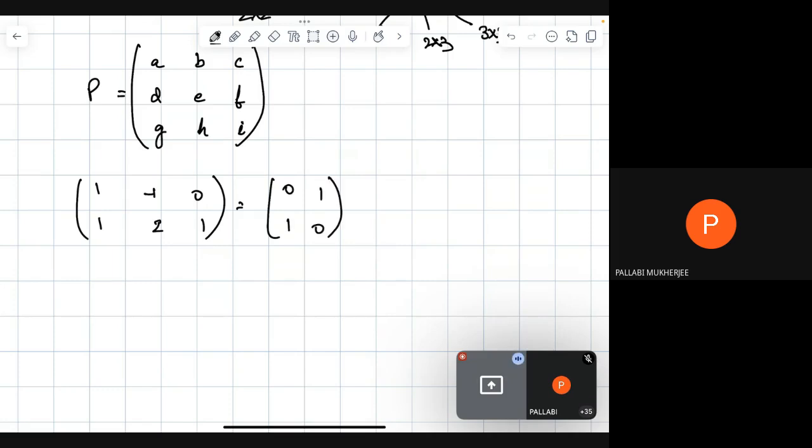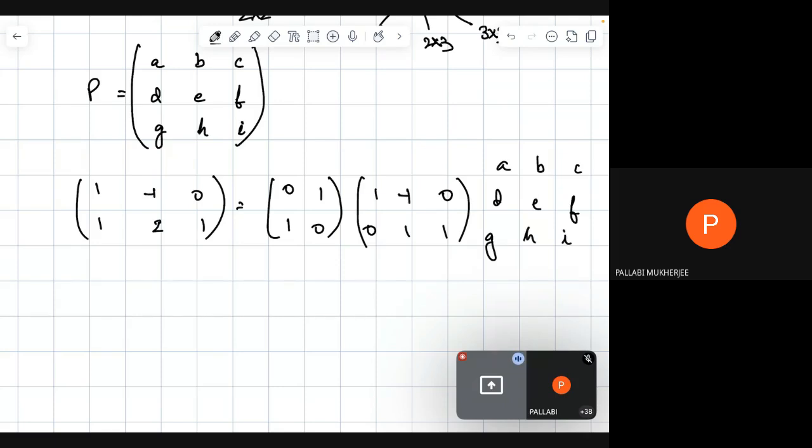This is the value of Q, and this is 1 0 minus 1, sorry, minus 1 1 0 1, and P is A B C D E F G H I. Okay.